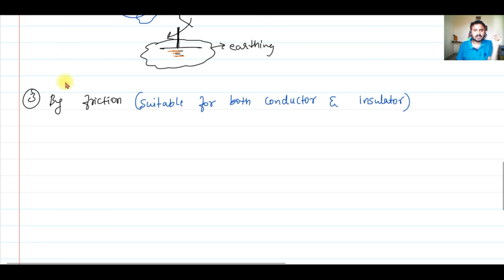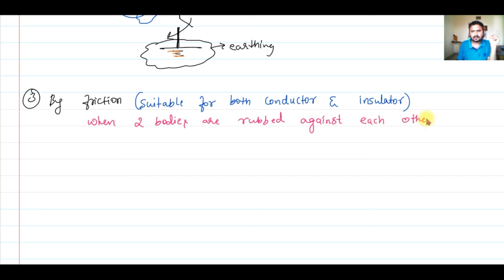So I can say, when two bodies are rubbed against each other, electrons from one body will get transferred into another body.